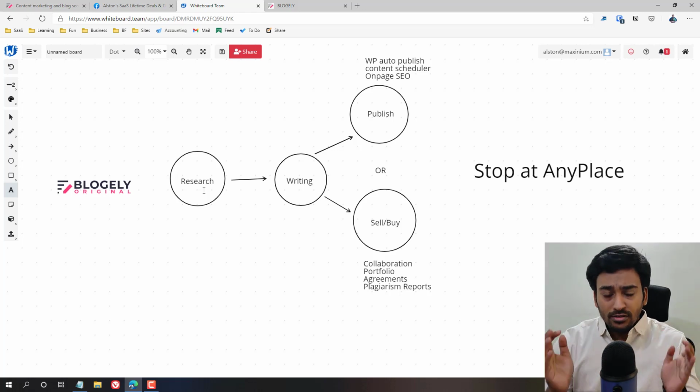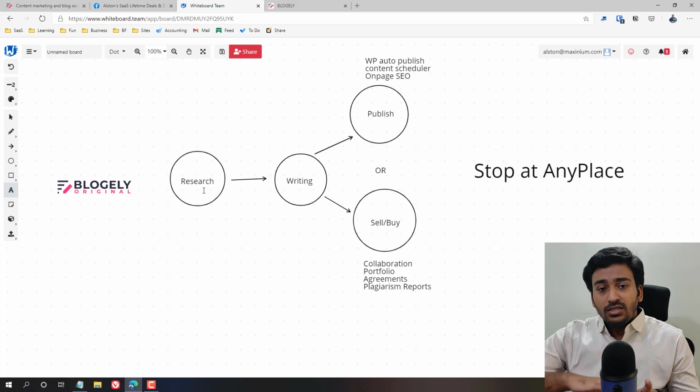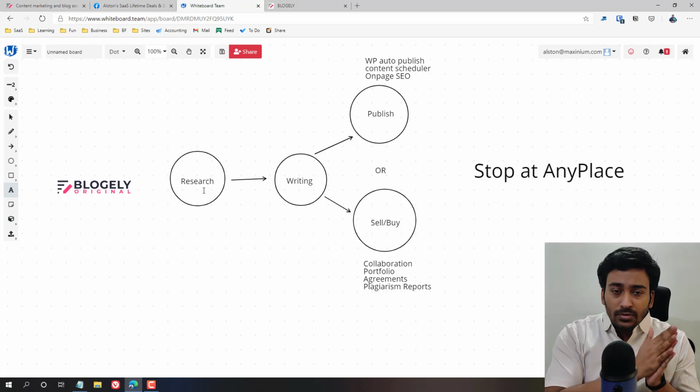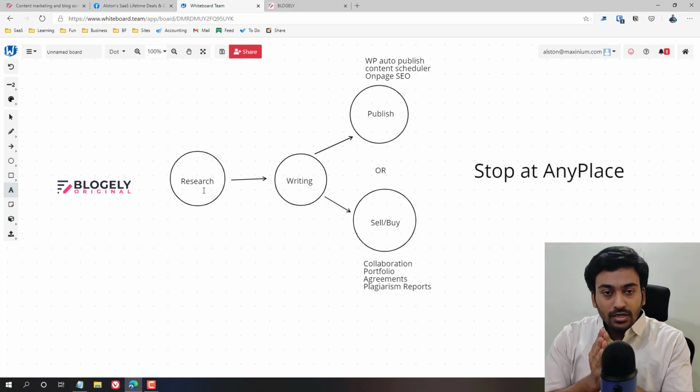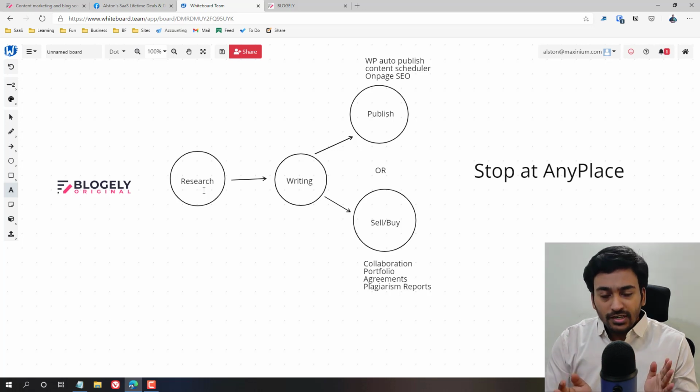There is a research module, and that is a common module. After that, from the research we have done, we can create a content piece or article, creative writing or anything. And here is where it divides into two different categories.